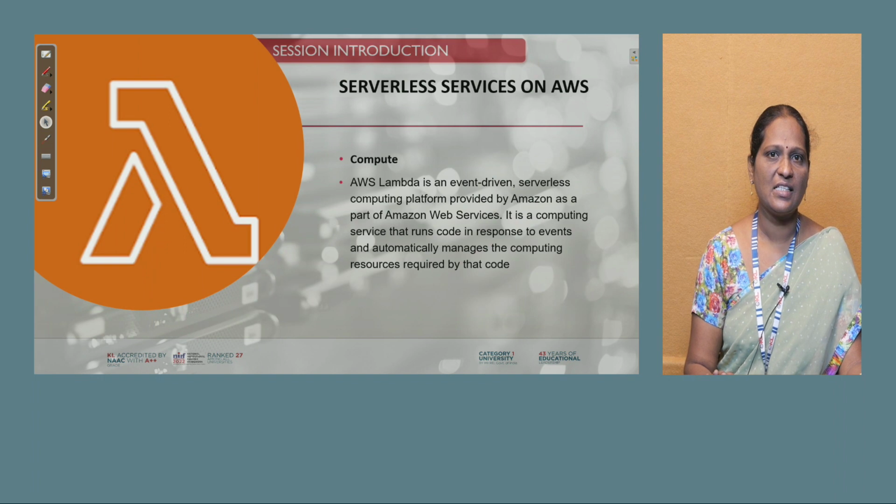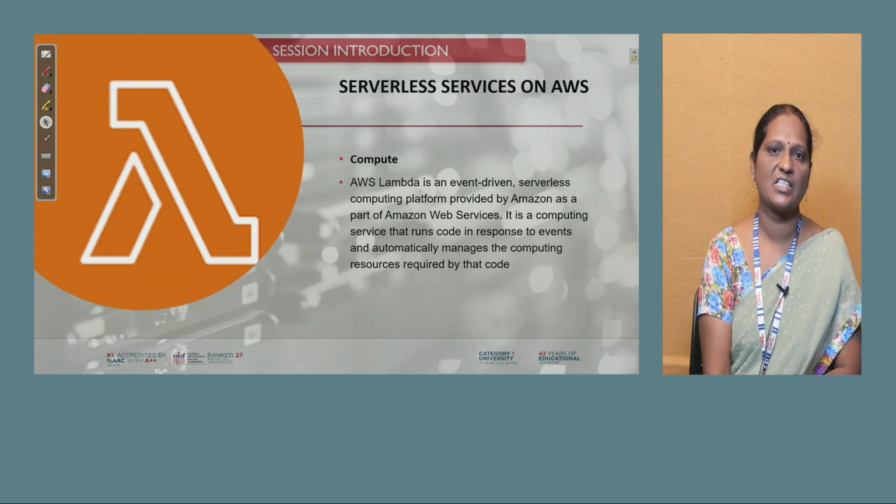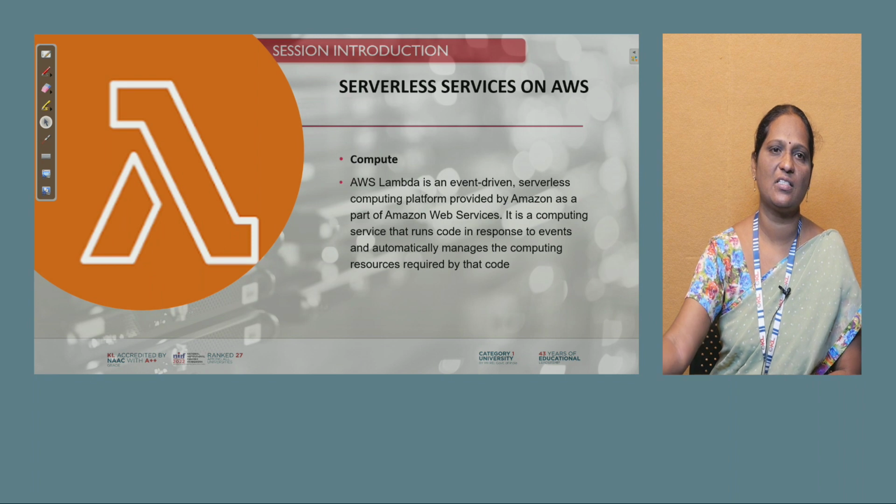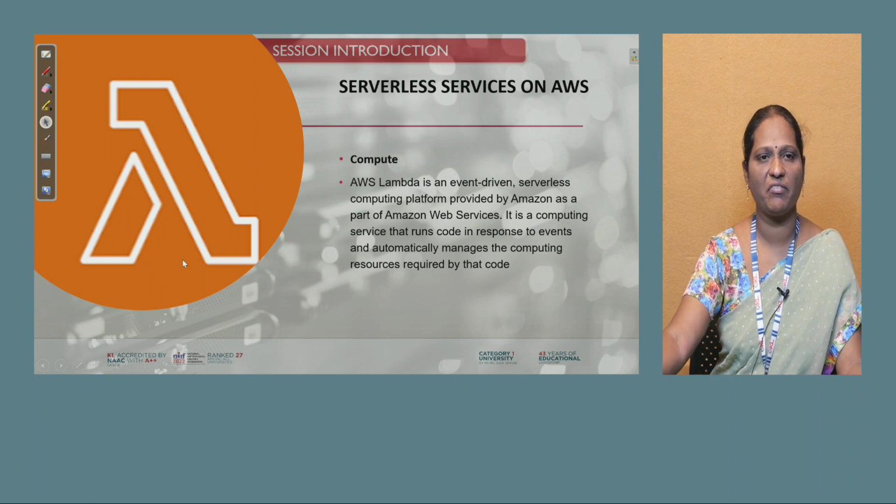And the first serverless service in AWS is the compute service, where AWS Lambda falls under that. AWS Lambda is an example of a serverless compute service offered by AWS, which is an event driven serverless platform where you need to concentrate only on your code and which platform you are selecting to run it.